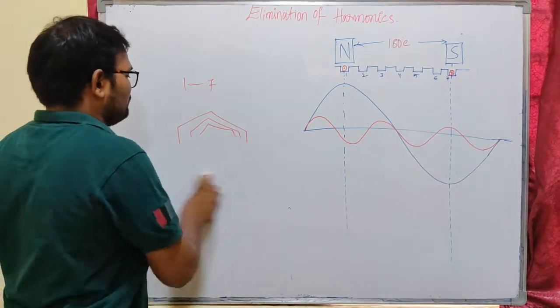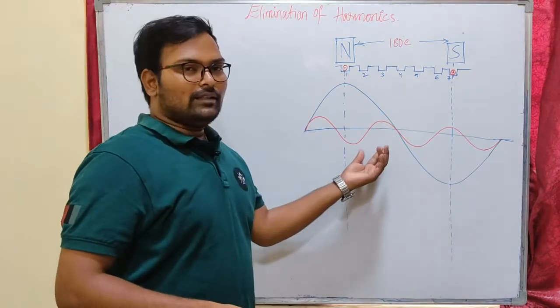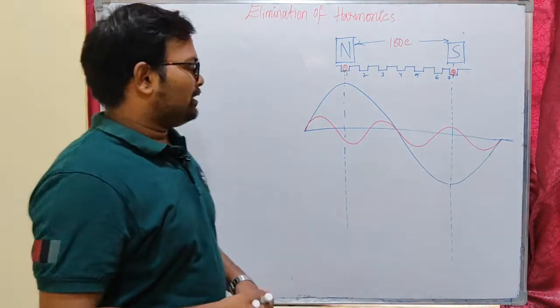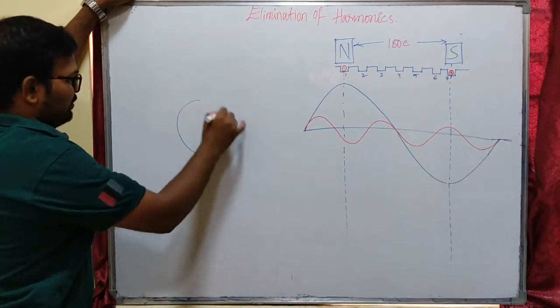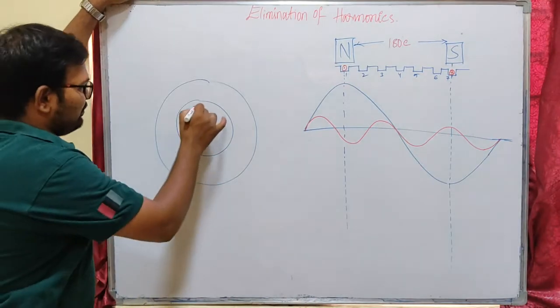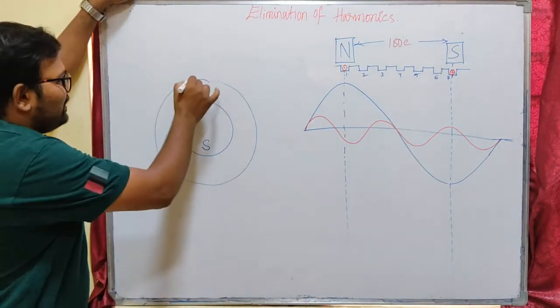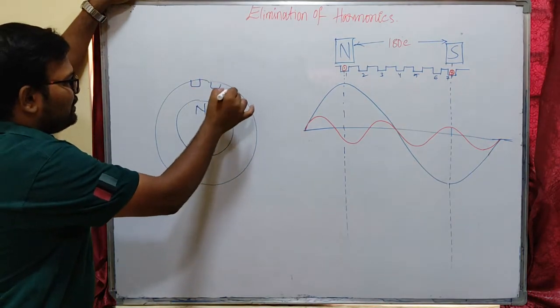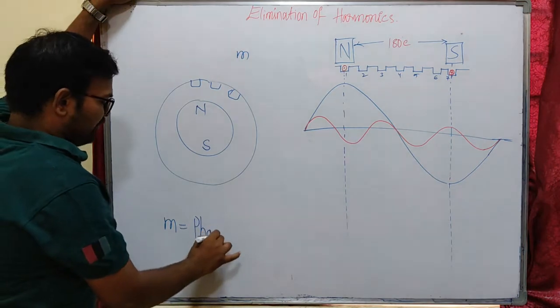Now what is happening? Let us assume that it is having a third order harmonic. Actually the concept is that we will be generating our EMF. This is my rotor, this is my stator of an alternator. Our rotor is induced with magnetic poles, north pole and south pole, and our stator will have a number of slots, and let us say the value M. M is nothing but the phase spread. The name of M is phase spread.